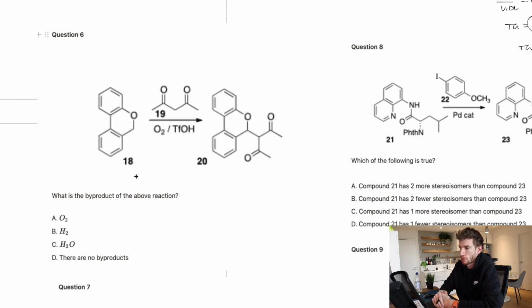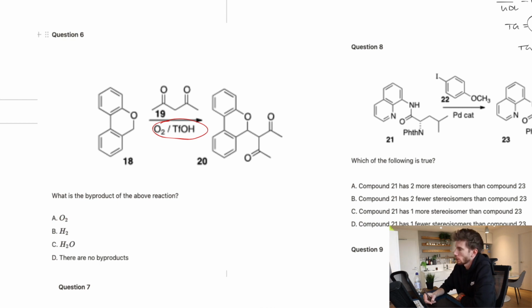So what is the byproduct of the above reaction? So this is the product. The byproduct is the extra chemicals that aren't accounted for. So remember, whenever it's under the arrow, these are just used as applying the correct conditions. They're not actually going to interact or react. So therefore, that's already not looking very good.